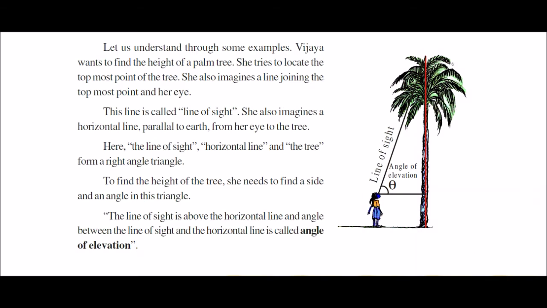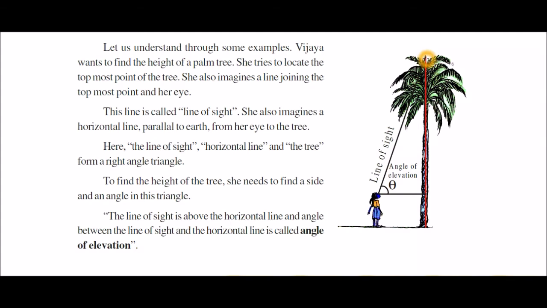Again, she started seeing the topmost point of the tree. So she imagines a line. This is the line. She imagines a line joining the topmost point of the tree and her eye. So this line is called the line of sight.